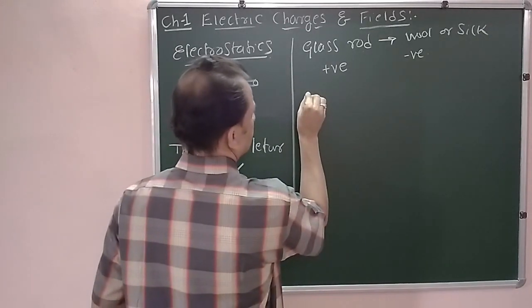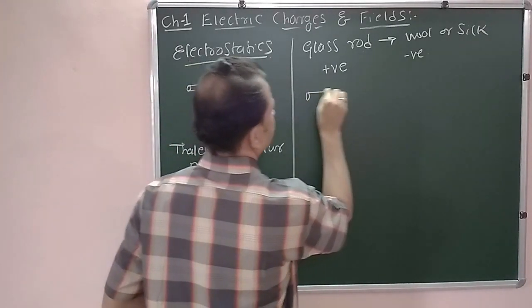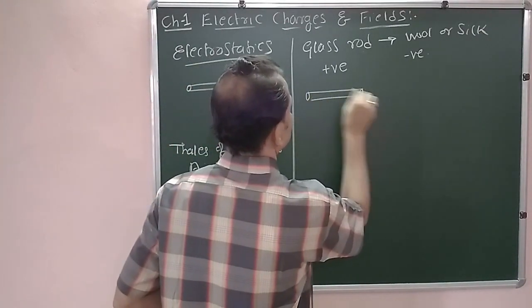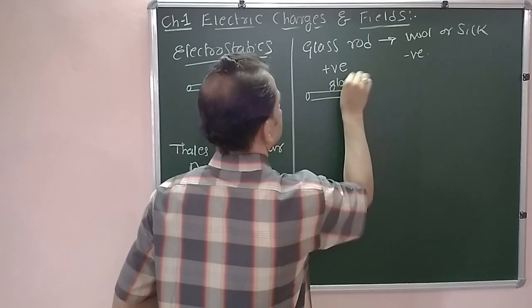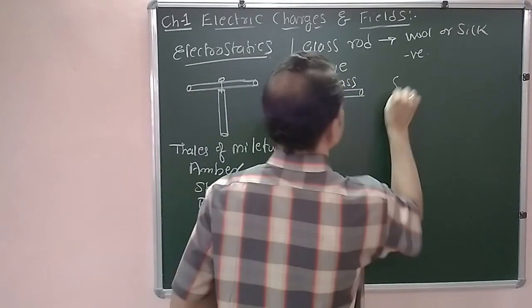Now we will conduct some experiments. Now we will take a glass rod. Now this is a glass rod and rubbed with silk.